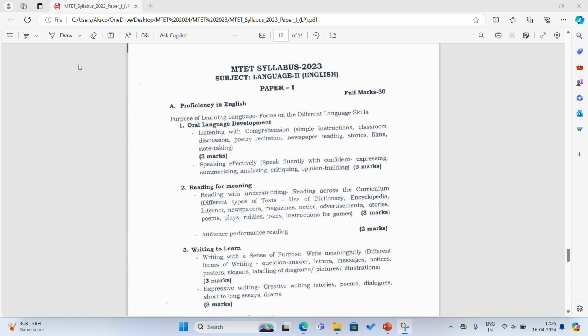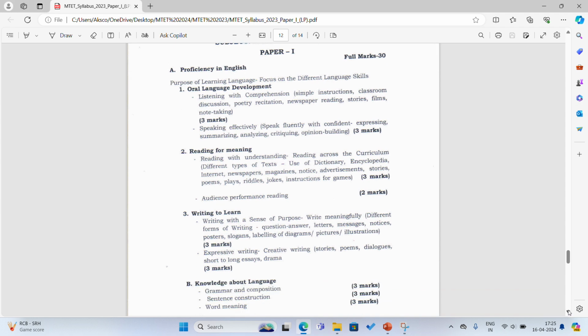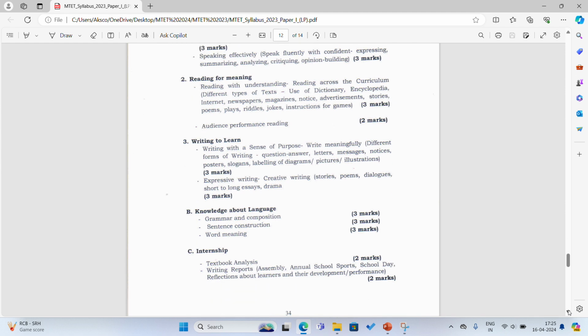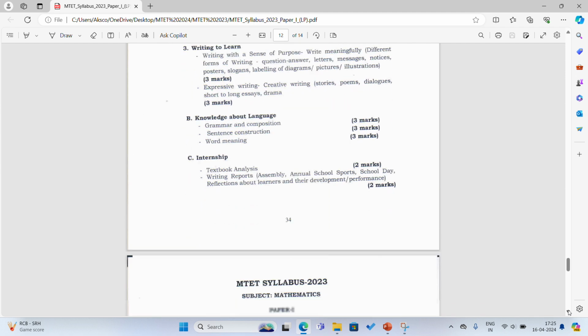So for the LP section, or lower primary section, that is Paper 1 English, which is taken as Language 2 here, we will be discussing different parts. Part A is proficiency in English. Let us see how many sub-parts it has: oral language development, reading for meaning, and writing to learn. Part B has knowledge about language, and then Part C is about internship.